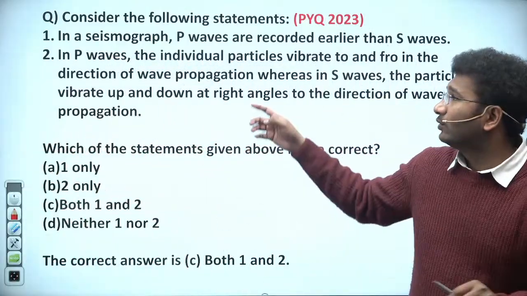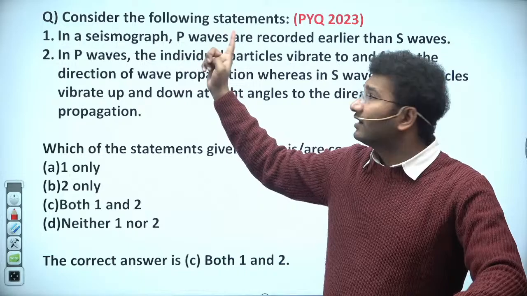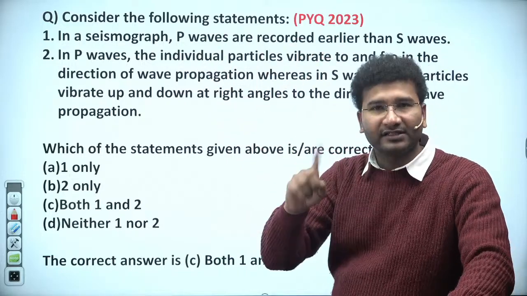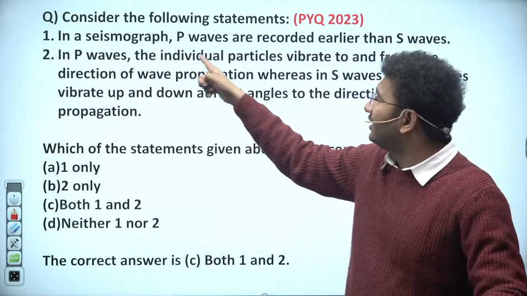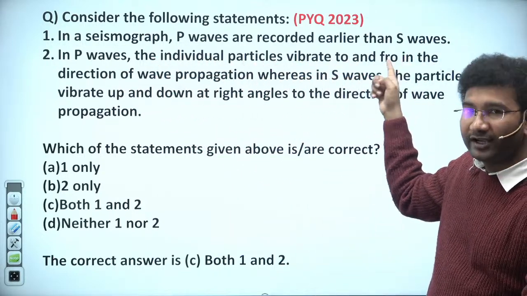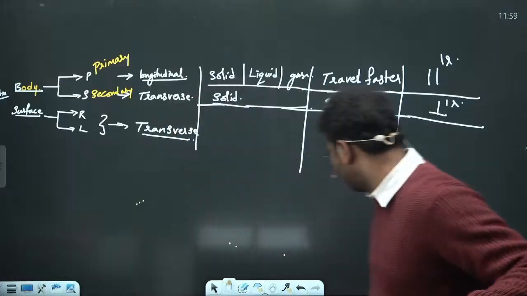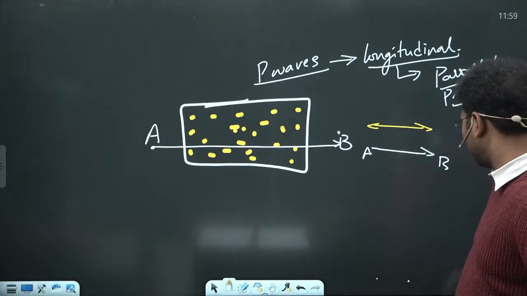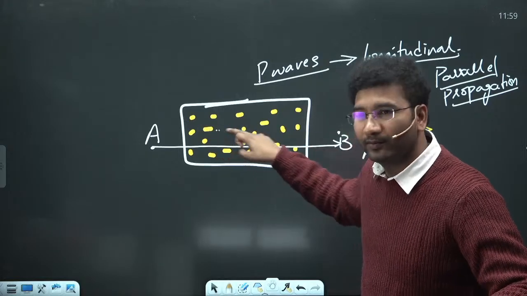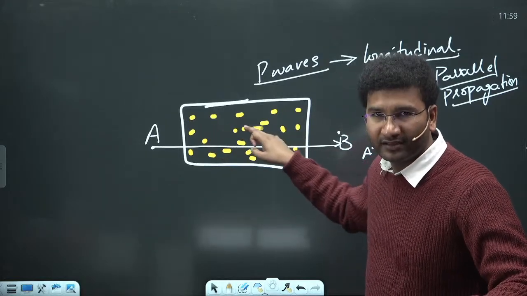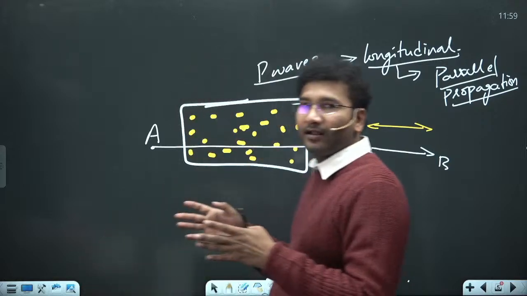So you know that in a seismograph, P waves are the ones which are recorded earlier. Yes, P waves get recorded first, and in P waves, the individual particles vibrate to and fro. Now let me show you the individual particles in the P waves. They vibrate to and fro, meaning moving forward and then coming backward.